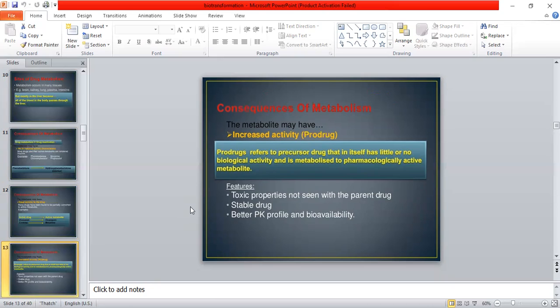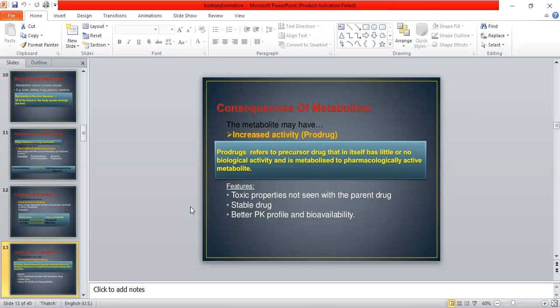There are also some drugs that do not only decrease their activity. There are also chemicals that occur in the prodrug form, which actually increases the activity. Prodrugs refer to precursor drugs that in themselves have little or no biological activity and are metabolized to pharmacologically active metabolites.